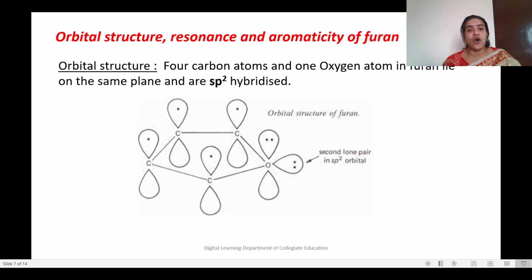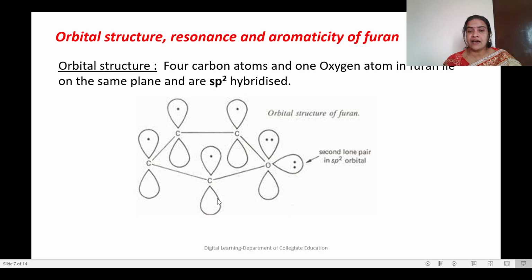Now, coming to orbital structure, resonance and aromaticity of furan. We'll take the furan compound and try to explain the orbital structure and aromaticity. We'll see whether furan is aromatic or not. See that this is the structure of furan. We have seen already that it is a 5-membered ring, and in the ring there are 4 carbon atoms and 1 oxygen atom.